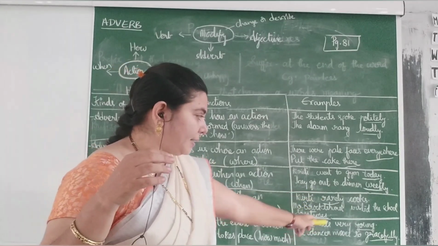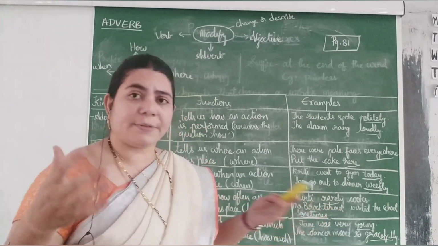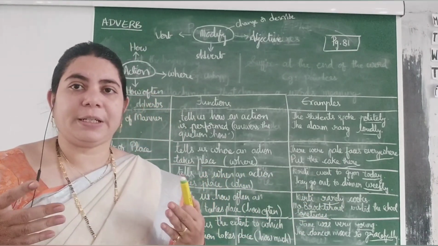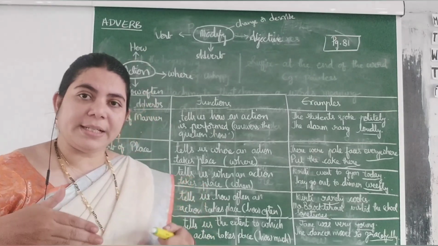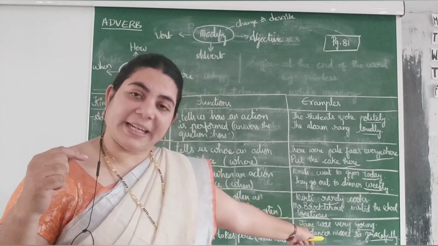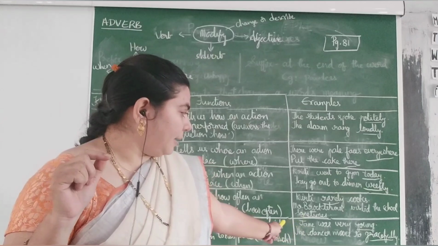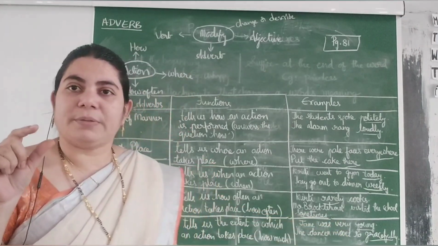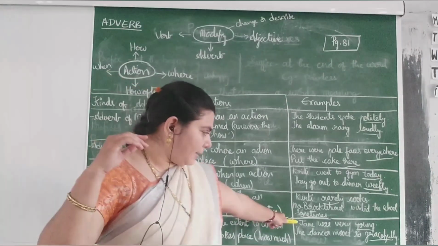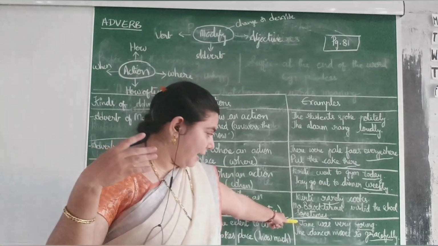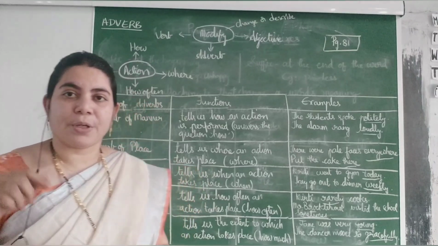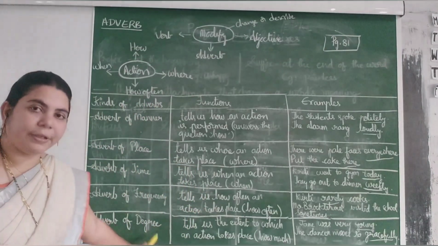In the next sentence, we are telling that the dancer moves gracefully. Moves, how does the dancer move? She moves gracefully. Gracefully comes under adverb. Now we are describing an adverb with another word, that is called adverb again here. So we are using, the dancer moves so gracefully. So the word so is adverb of degree. So here we are modifying an adjective, and here we are modifying an adverb. So it is called adverb of degree.